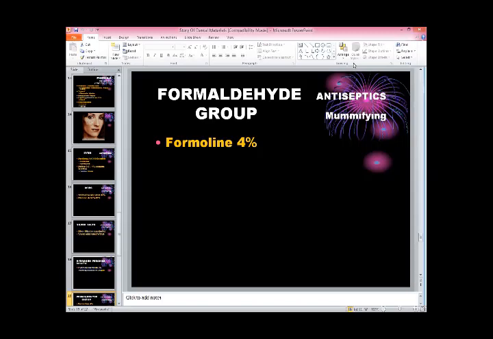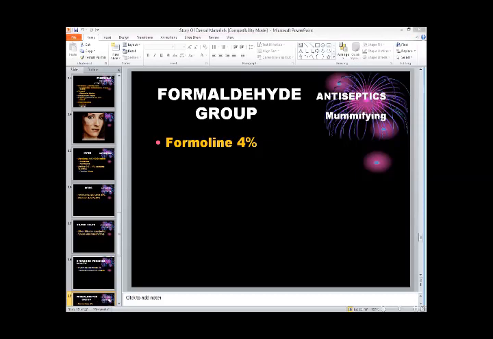This we will discuss later in another lecture, how we use formalin or other antiseptics to disinfect our instruments and other surgical items. So the formalin group as a mummifying agent is very effective, and we use it in dentistry in so many aspects.